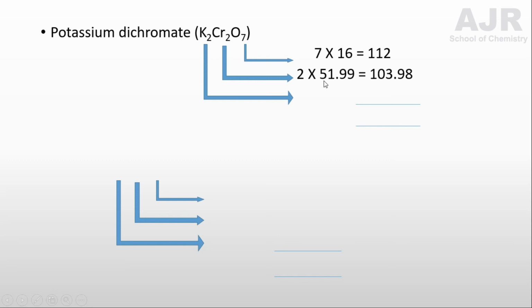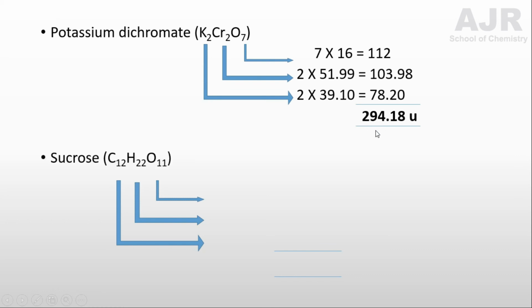For each chromium, 51.99 is the atomic mass, and hence you get 103.98. 2 potassium atoms are present, so 2 into 39.10, which is equivalent to 78.20, which gives you the resultant added value 294.18 AMU.